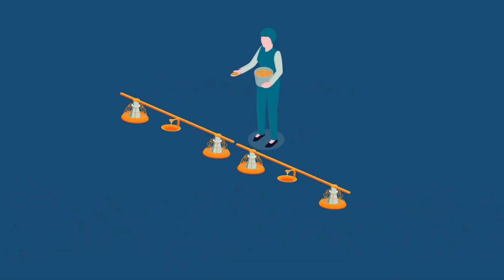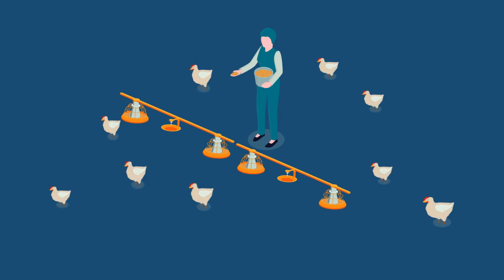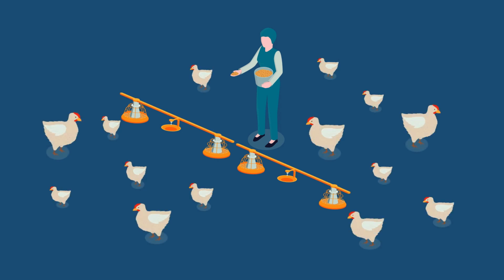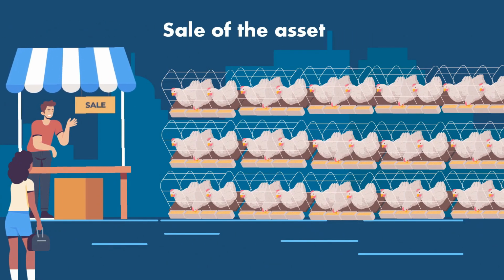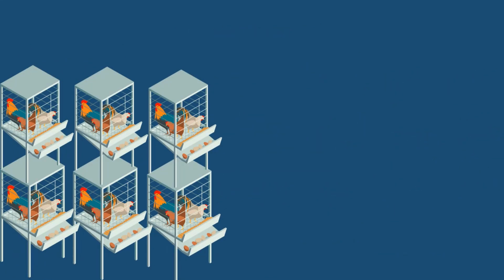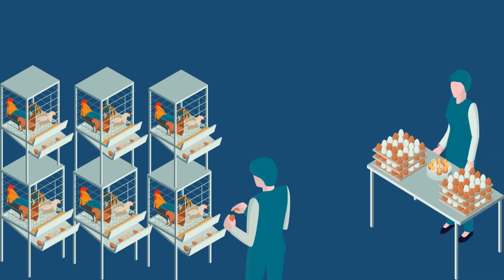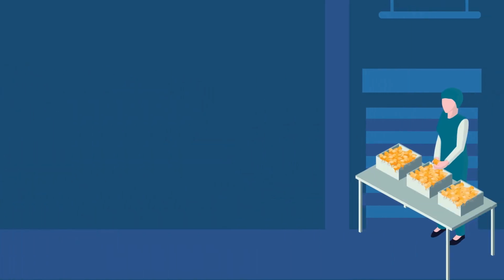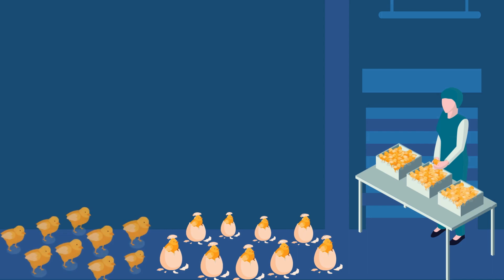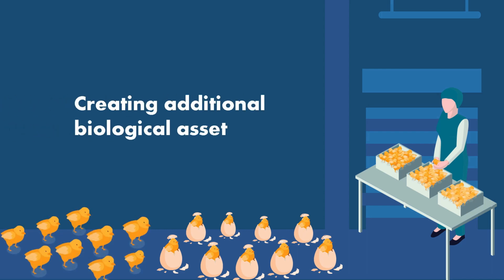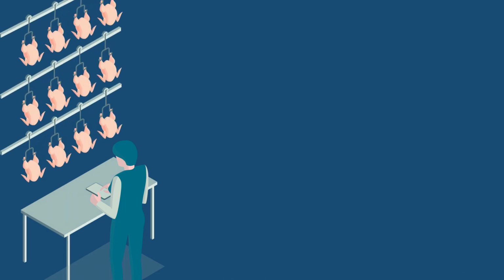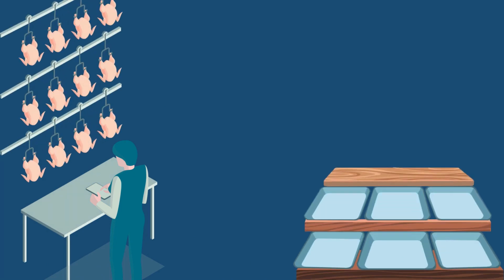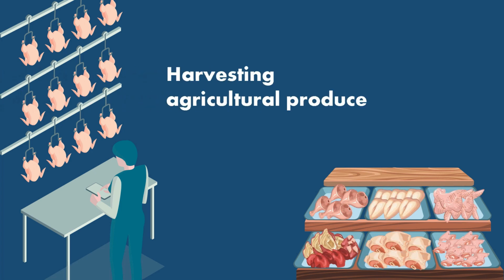Agricultural activity is the management of biological transformation, such as biological growth of a biological asset, for the purpose of sales of that asset. It is also the management of biological transformation, reproduction, of a biological asset, for the purpose of creating additional biological asset. And it can be the management of biological transformation of a biological asset for the purpose of harvesting agricultural produce from the asset.